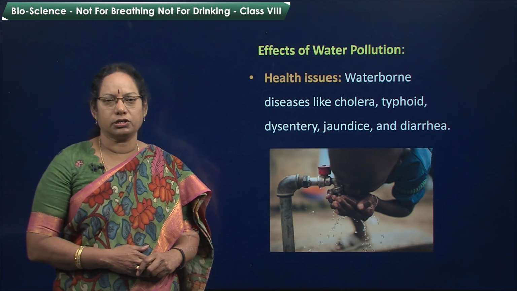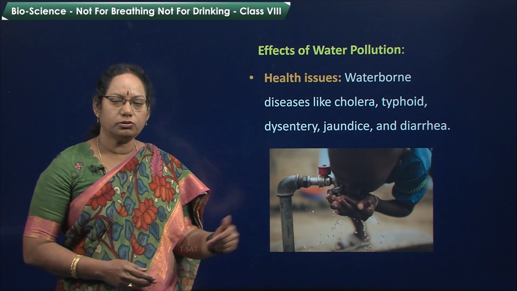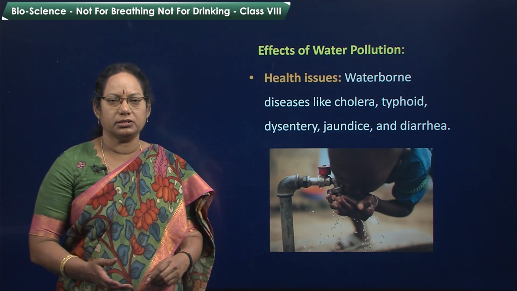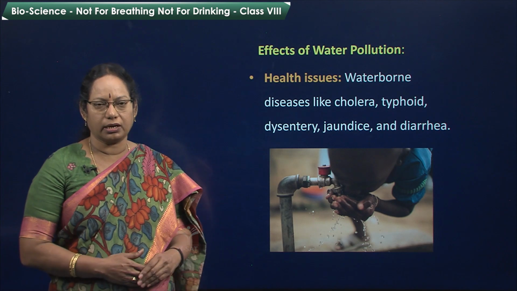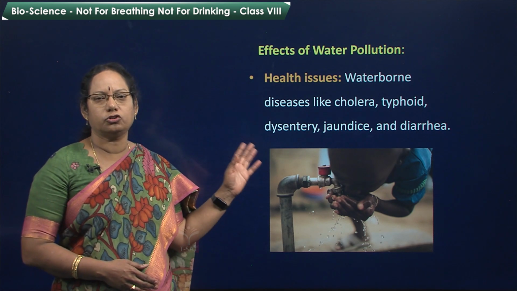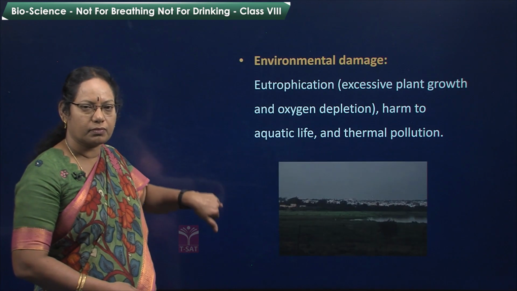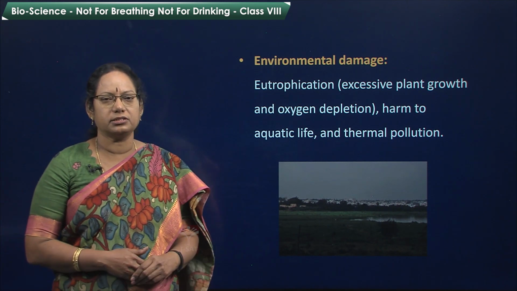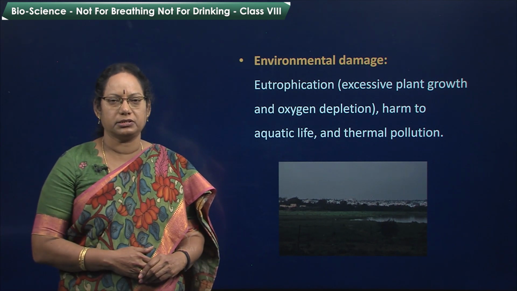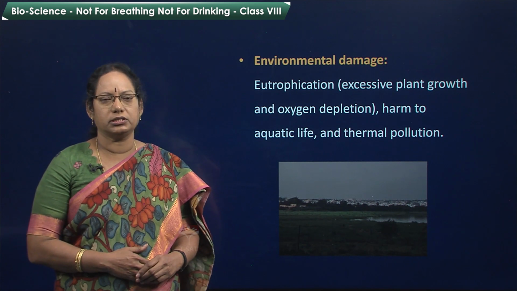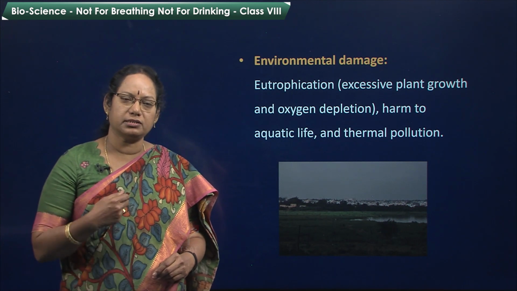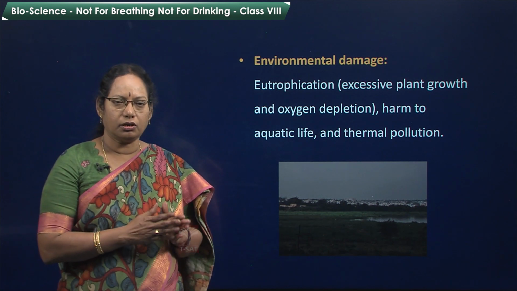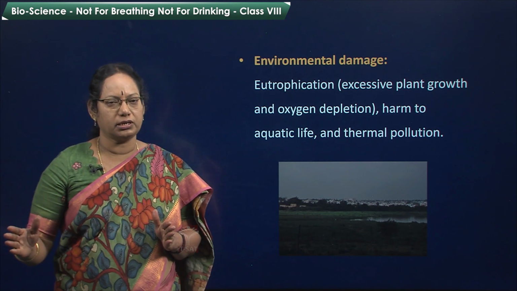Now, effects of water pollution. Health issues. Due to drinking this polluted water, we will get health issues like waterborne diseases such as cholera, typhoid, dysentery, jaundice, and diarrhea. What is the environmental damage? Eutrophication means excessive plant growth and oxygen depletion. Understand the eutrophication. When farmers spray pesticides and insecticides, during the rain all these chemicals will flow into the nearby river body.